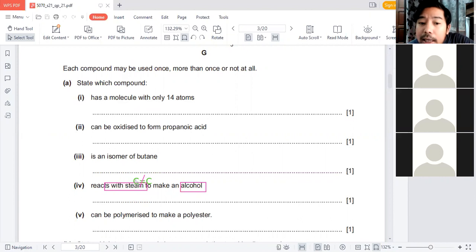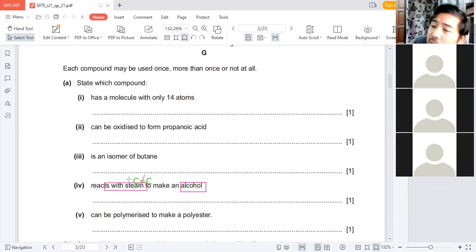Break them at each of the carbons, because the carbon should have 4 bonds. So that's why you cannot just add to one carbon only. It would become 5 bonds. So it's really important for us to understand this. They form a single bond, and then you can add H plus and OH minus, because this is water. So they're introducing the alcohol's functional group. That's what C double bond C undergoes: addition of steam to form an alcohol.